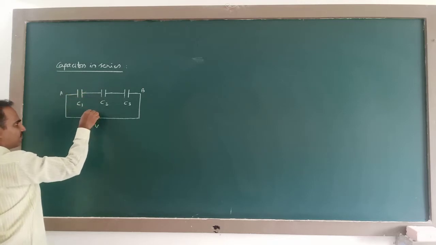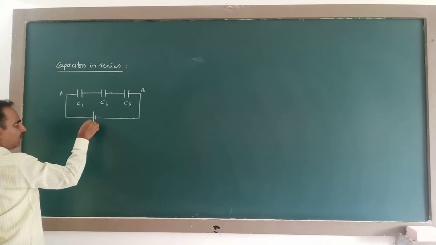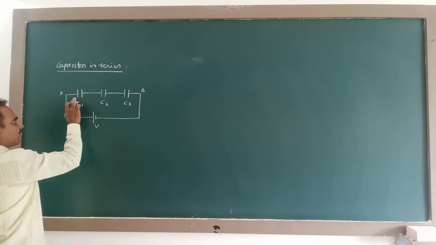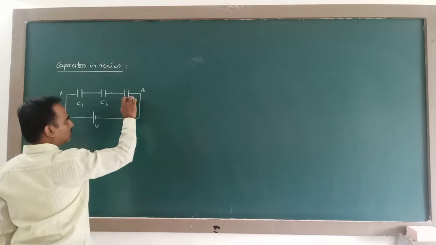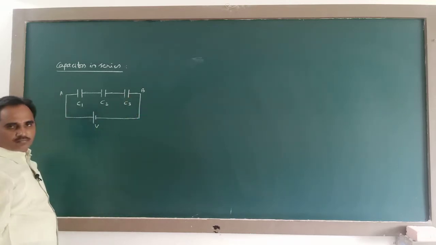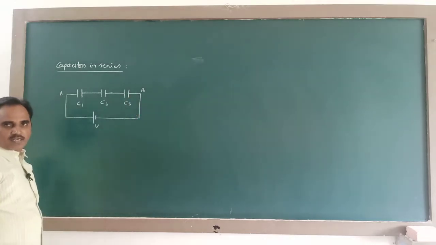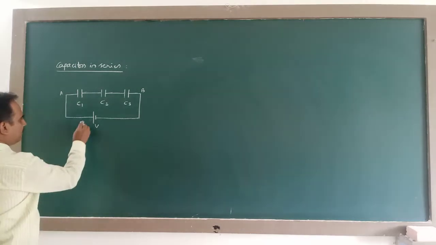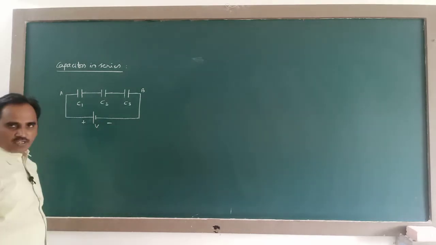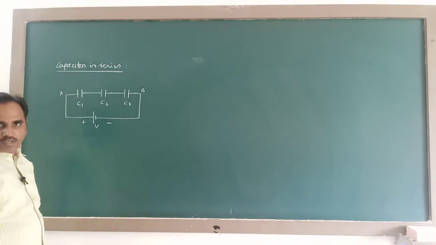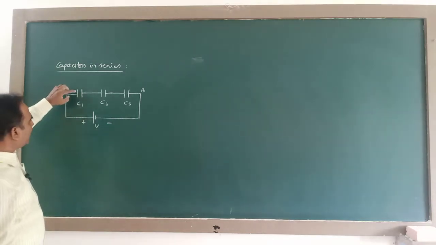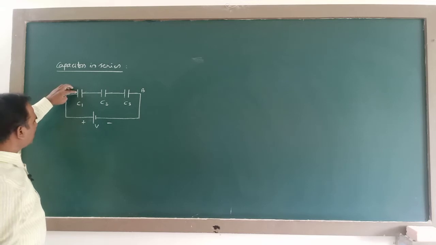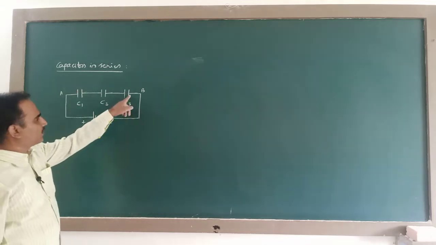Under the influence of this applied positive potential, these free electrons are pulled out from the metal plate and they will be transferred to this plate. Understand? So when I apply a potential difference like this, because of this higher potential, free electrons from this plate are drifted to this plate.